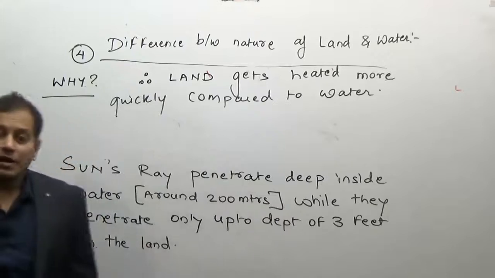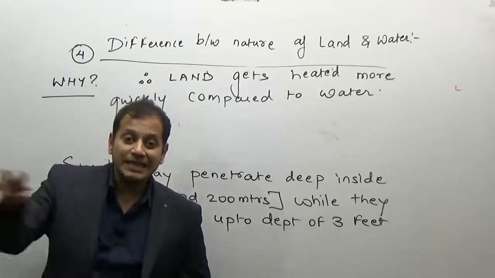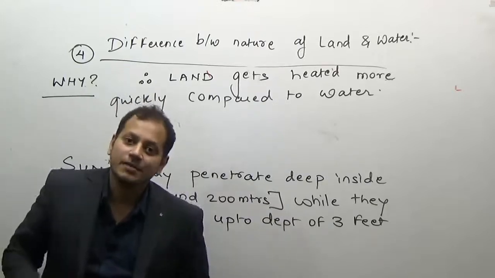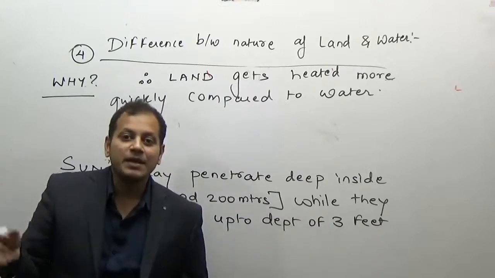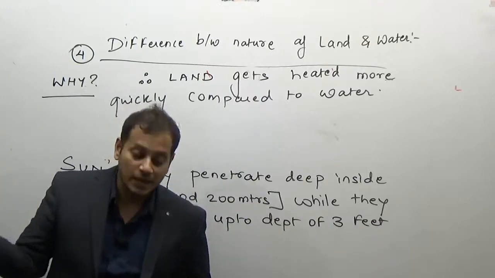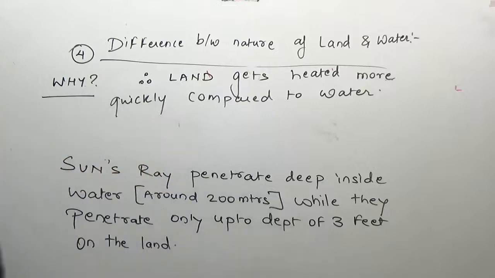Now, only because the superficial layer of the land is getting heated up, even during the night time the land will lose the heat more quickly as compared to the water.